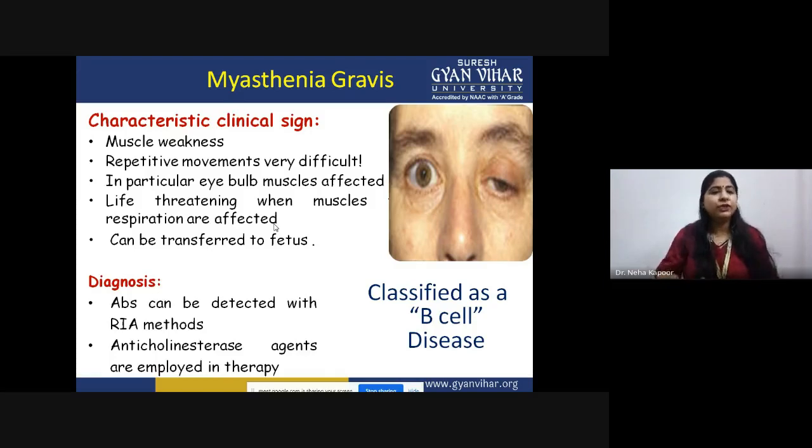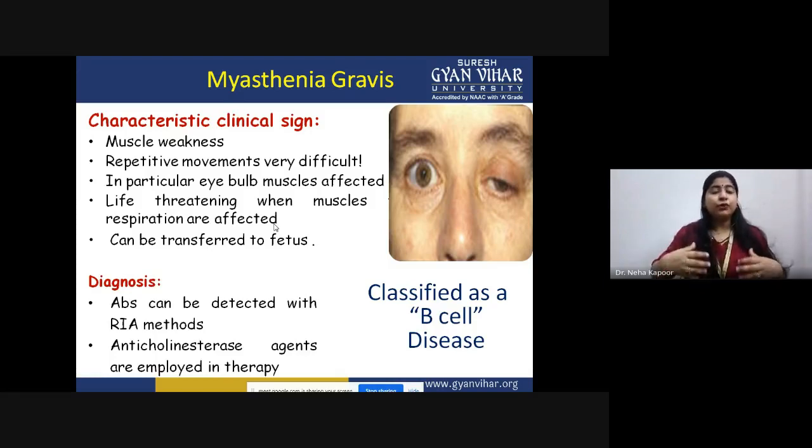So how do we go about the diagnosis, how do you get to know that this person has this disease? Because autoantibodies are produced in the body of the host, we go for the detection of these antibodies released in response to the acetylcholine receptor. If those antibodies are found circulating in the serum of the patient, you can detect them by various techniques, for example radial immunodiffusion assay. There are many more techniques too. If those antibodies are detected, we can say this person is suffering from this autoimmune disorder.